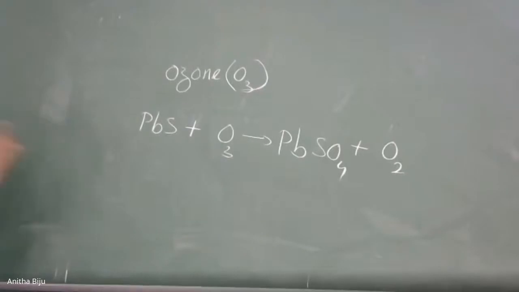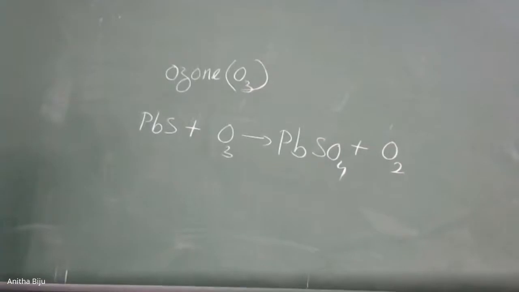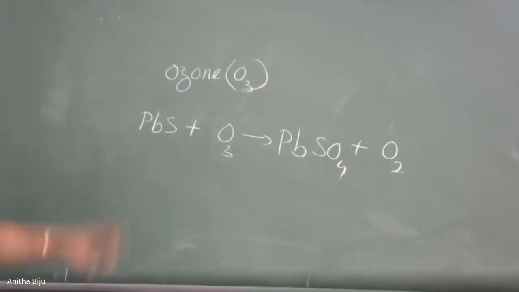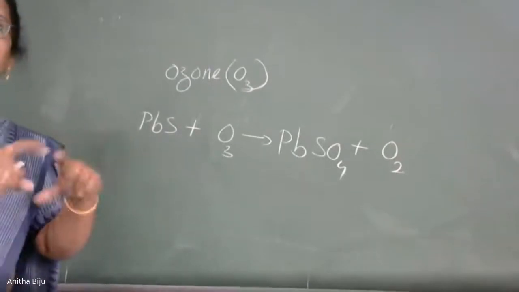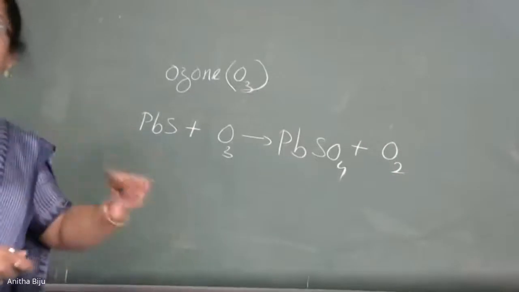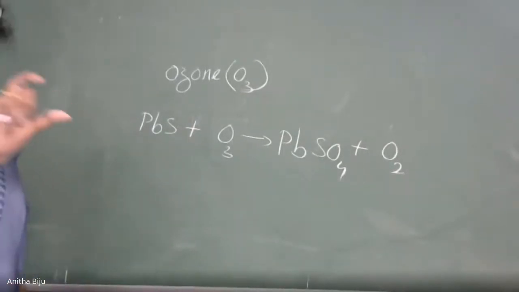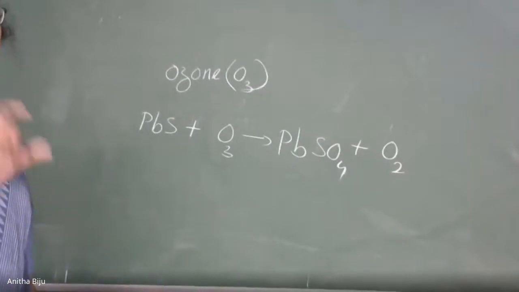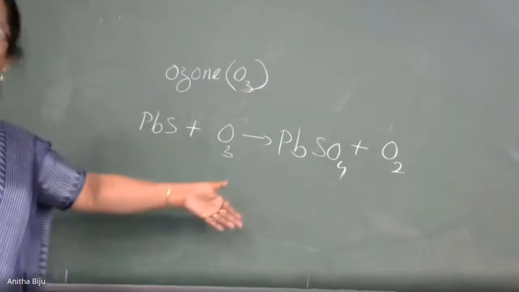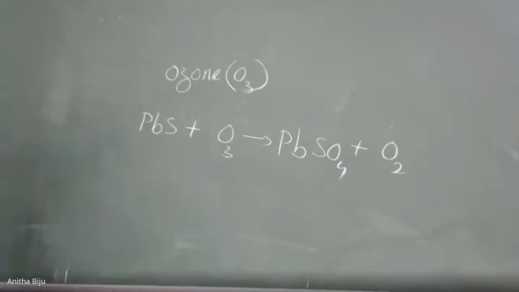Now, nascent oxygen is not there in the equation. Why is it not there? Maybe you remember that in 11th class we learned how to write the equation. When we add two equations, we get a net equation. This way here also we can write that equation. O3 undergoes decomposition forming O2 plus O. Then PbS undergoes reaction forming PbSO4. This is the way we can sum it up. Anyway, this equation is more than sufficient.